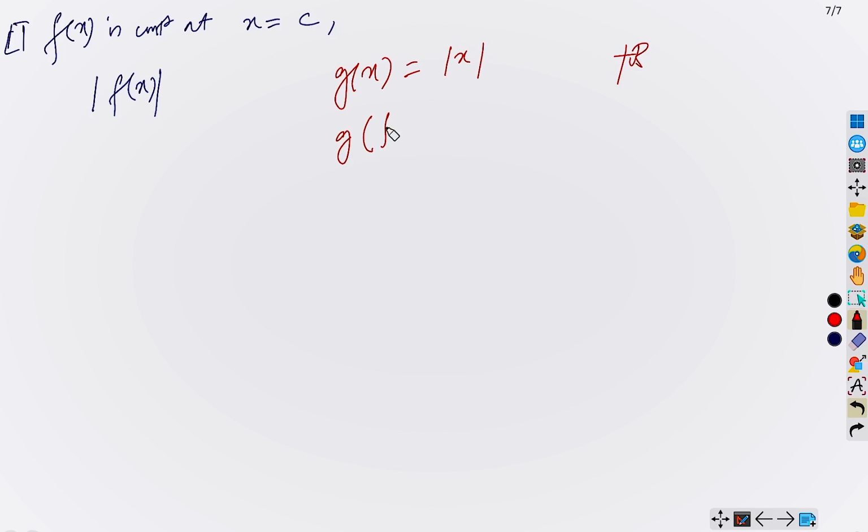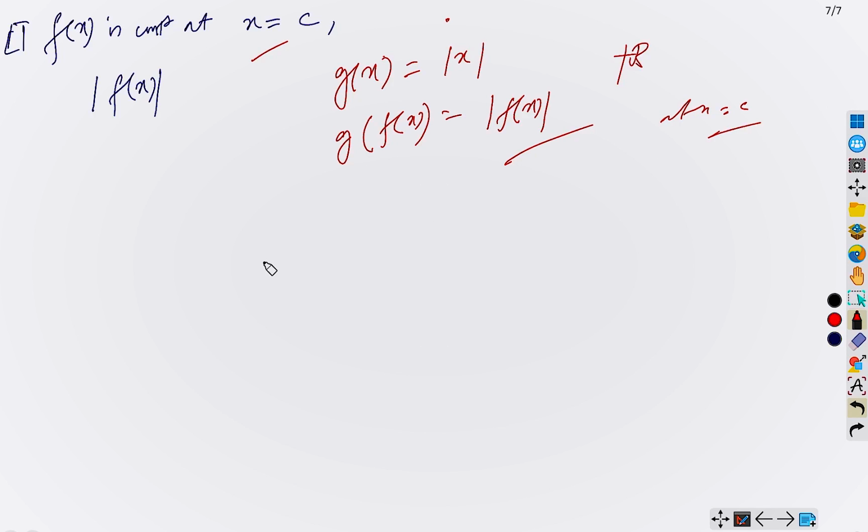So g of f(x) gives the modulus of f(x). This is continuous at x equals c, because g is continuous at x equals c and f is continuous at x equals c. Therefore, by the composite function theorem, we have that it is continuous at x equals c.